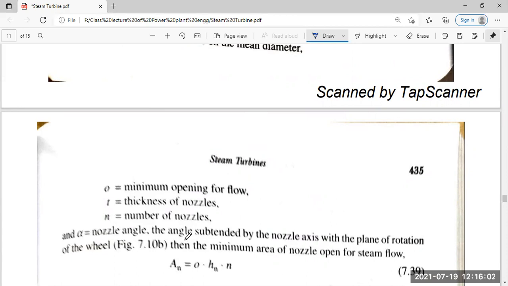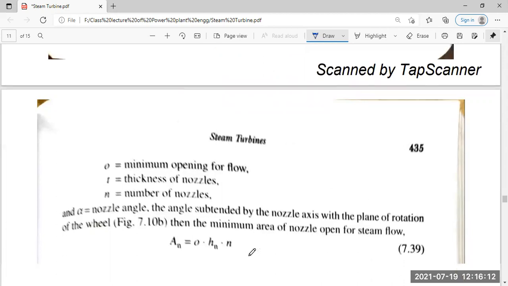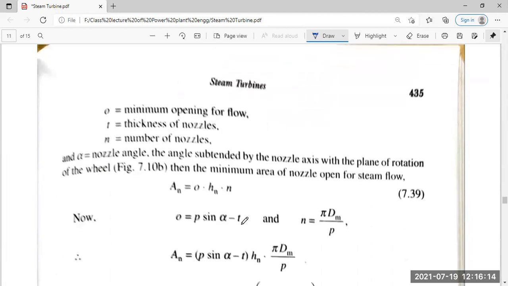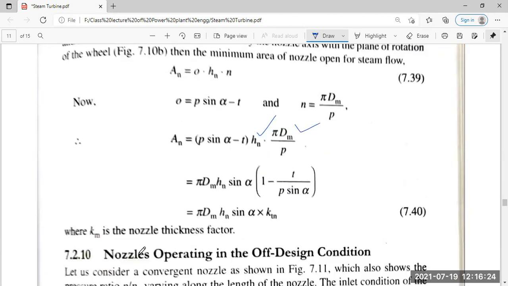So alpha is the nozzle angle, the angle the nozzle axis makes with the plane of rotation of the wheel. Then the minimum area of the nozzle is given by A0 equals O into Hn into N. Or O is equal to P sin alpha minus T, and N is equal to pi Dm by P. So An is equal to P sin alpha minus T into Hn into N. If K is the nozzle thickness factor, then it is pi Dm Hn sin alpha times 1 minus T by P, that is, pi Dm Hn sin alpha into Km, where Km is the nozzle thickness factor itself.